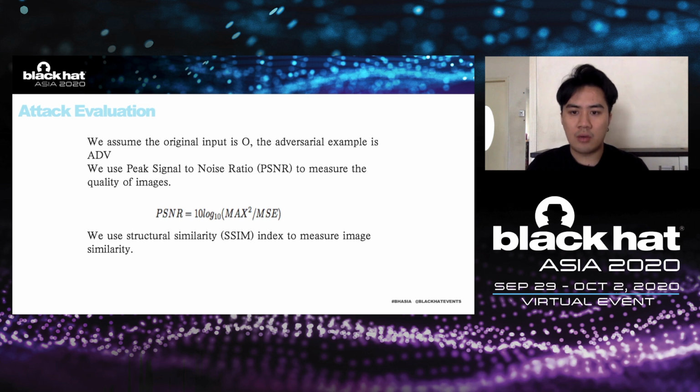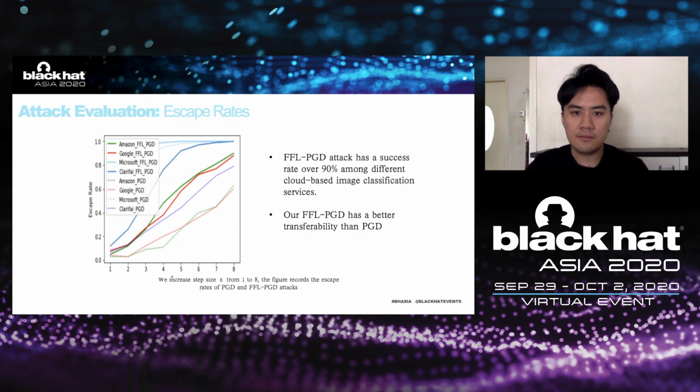If the images are quite different from the original one, it will lose the meaning of the attack. So we use the peak signal to noise ratio (PSNR) to measure the quality of the image and SSIM to measure the similarity between the original image and the adversarial examples.